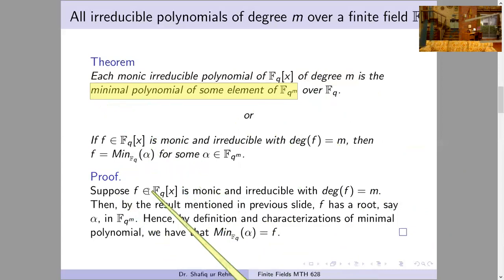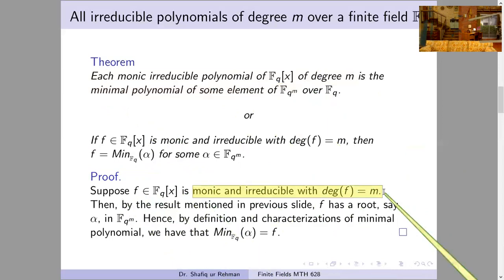Suppose we take an arbitrary polynomial f which is monic and irreducible and has degree m, and we have to prove that f is a minimal polynomial of some element alpha belonging to the field Fq^m.